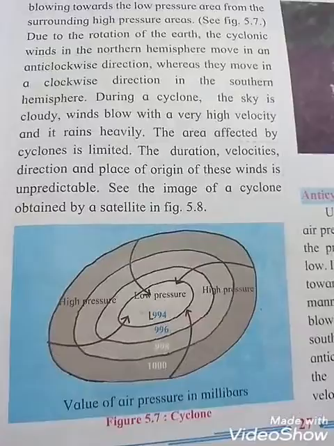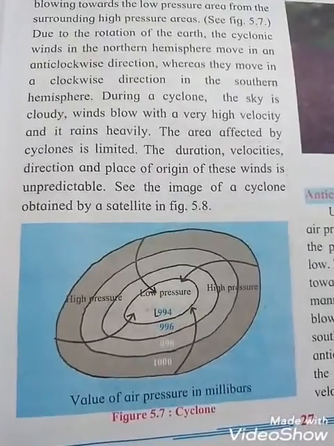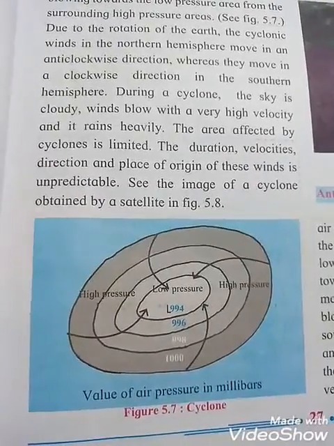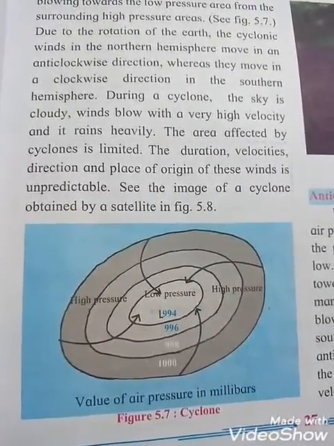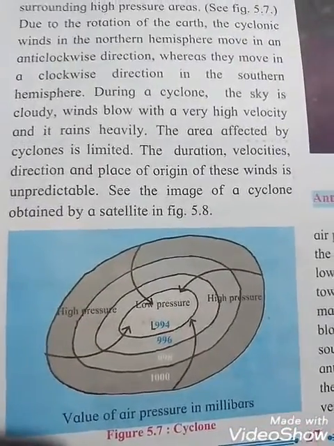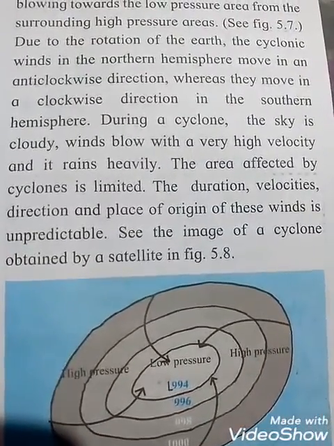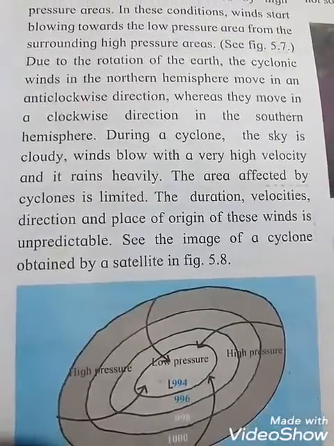Okay students, see the figure 5.7 cyclone. See the value of air pressure in millibars, and the degrees also. See how low pressure, high pressure: 1000, afterwards 998, 996, 994, going towards the upper part. See the arrow. Because of that, the area affected by a cyclone is very limited, and the duration, velocity, directions and place of origin of these winds are unpredictable.